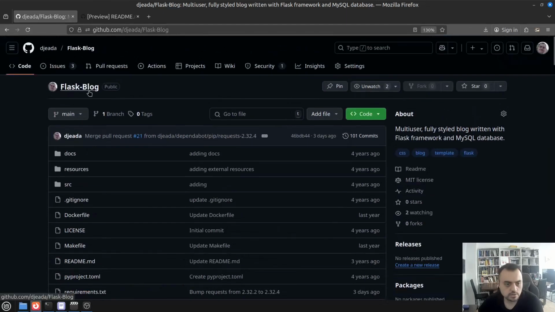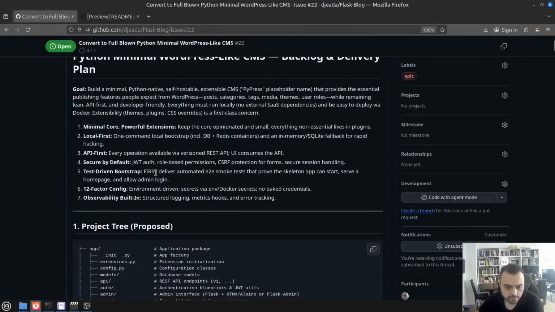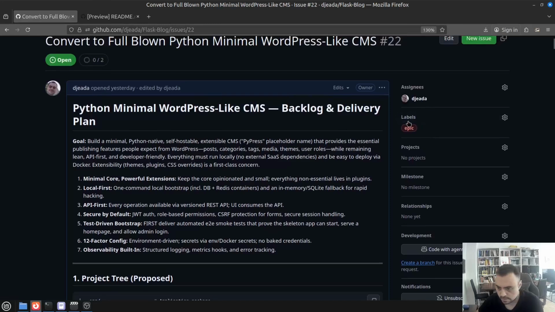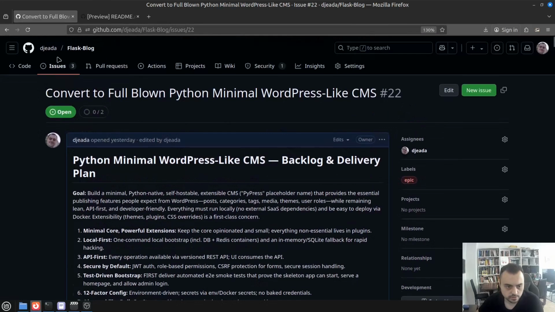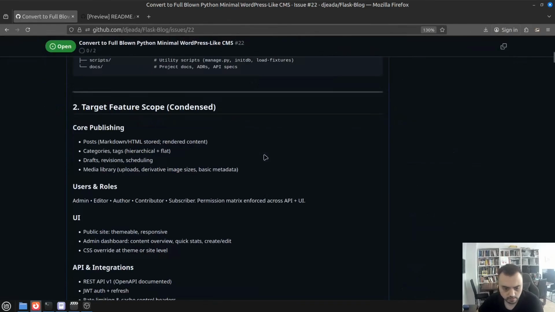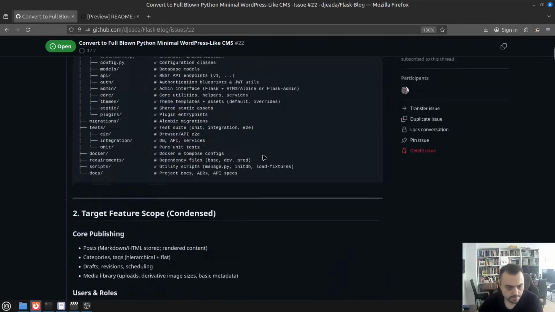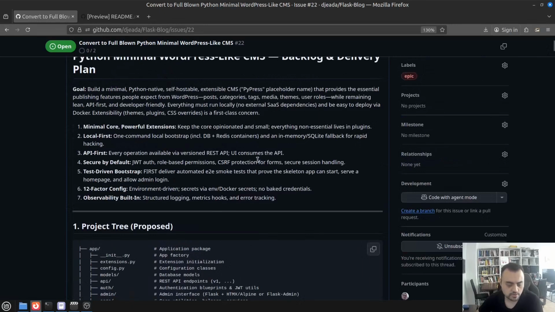So that's the current status, and there are multiple ways in which we can improve, in which we can try to modernize it and add new features. And I have gathered with the help of ChatGPT some of the ideas that I will try to implement in this one big ticket or issue, as they are called in GitHub. And I added the label epic, and it's quite long. So here are all the ideas that I had. How can we proceed from now?